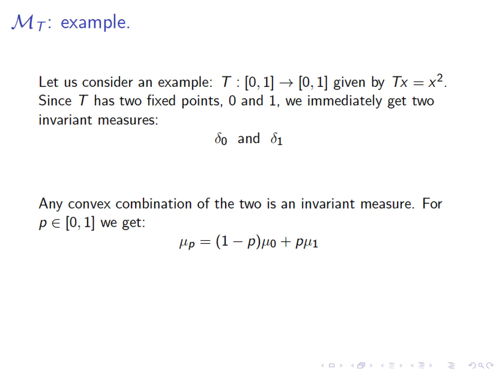So if you pick a point P in the interval [0, 1], you get yourself an invariant measure mu sub P, which is just 1 minus P times mu sub 0 plus P times mu sub 1. And as an exercise, let me ask you to prove that there are no other invariant measures.